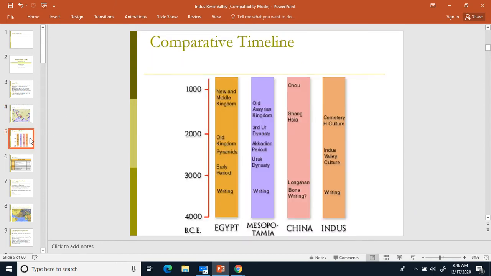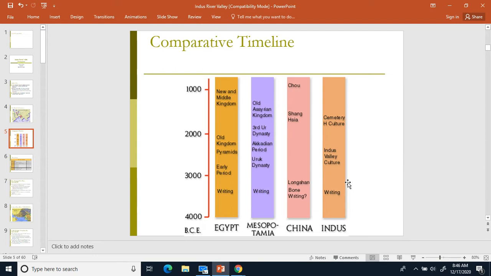Now, in the Indus River Valley, they did end up developing writing at about 4,000 before Common Era. We can see that's the same as everybody else. The Nile River, Egypt, they developed writing in that time period. Mesopotamia, Tigris, Euphrates developed writing in that time period. China developed the writing in that time period too. It's weird that China becomes really technologically advanced, but the writing actually comes a little bit later than the other groups. And then Indus Valley also developed the writing at this time period.